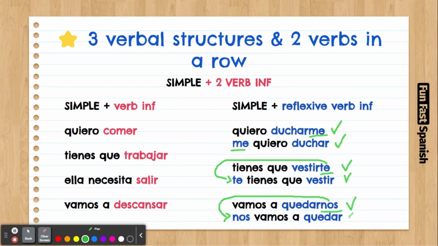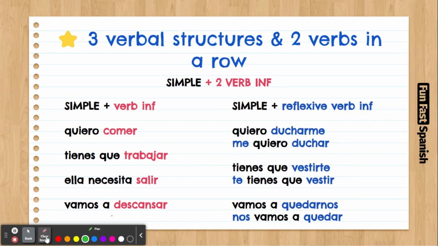You can use any, but I think it's recommended to use the first option here. Yeah, tienes que vestirte. Vamos a quedarnos. It's going to be more intuitive because, as I said, in English, you put this in the same way. I want to do it. I want to tell her. I need to show you. So this word goes after the two verbs in English. So it's better if you use these first options. Good. So that was simple plus second verb infinitive.